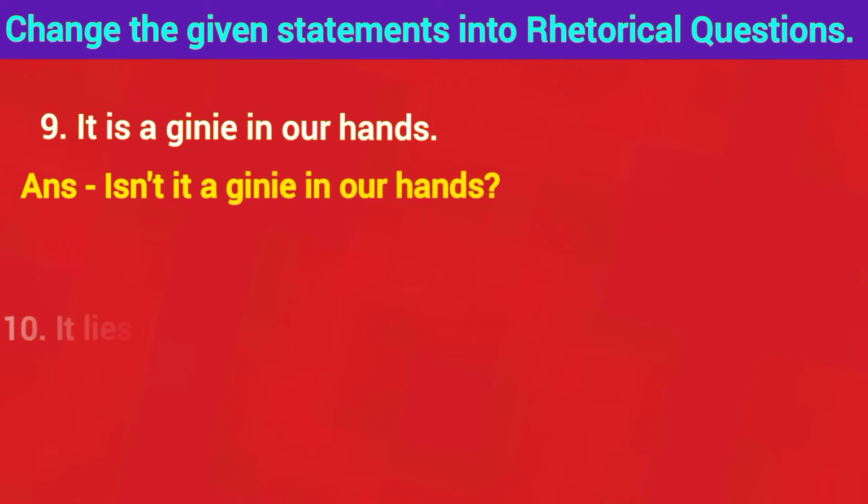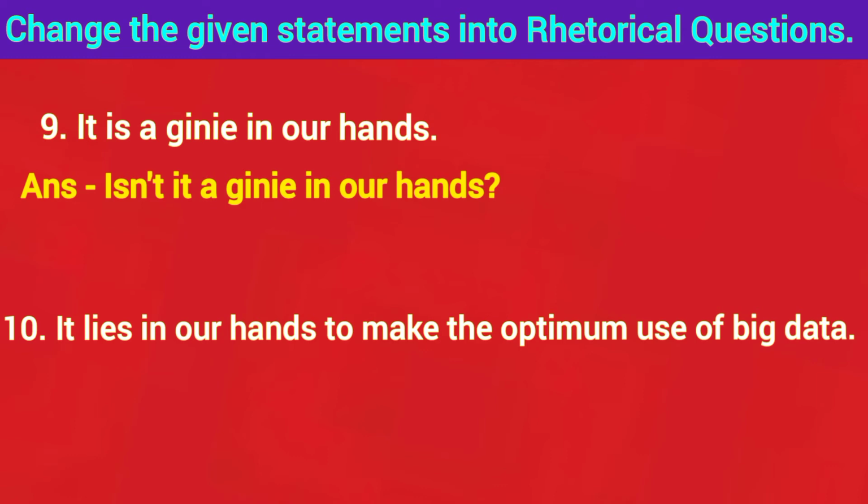Tenth: it lies in our hands to make the optimum use of big data. See here, the sentence is quite long, but you have to think about only the subject and verb. Here it is the subject, lies is the verb. In the statement, simple present tense is used. So, in the rhetorical question, you have to take the helping verb do or does. Here, it is a singular subject, so you have to take the helping verb does. The statement is affirmative, so the question will be negative.